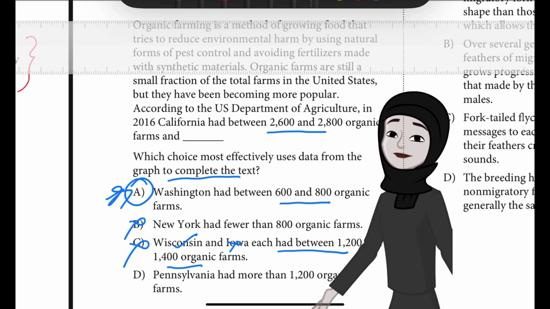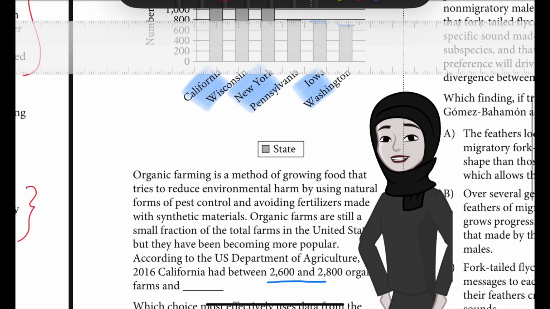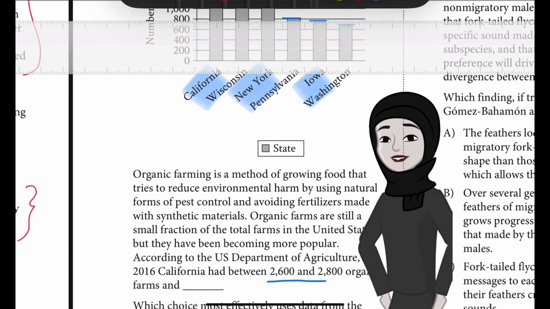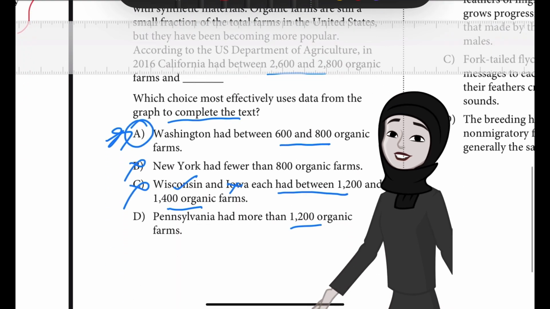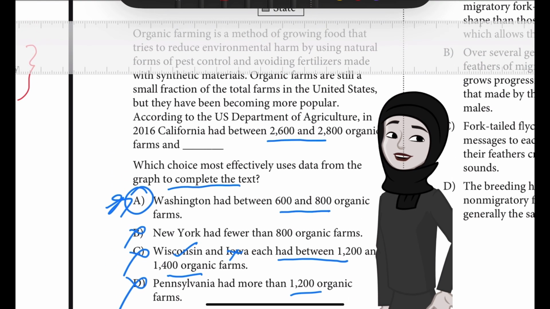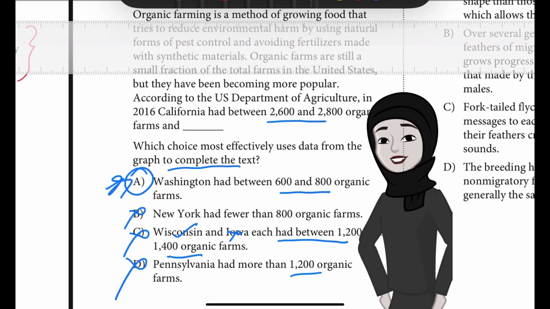Pennsylvania had more than 1,200 organic farms. So if you read for Pennsylvania, you can see that it has 800, not more than 1,200. So that's also not correct. So we are lucky that A itself was the answer. The others we just went through just to check how they are not correct.